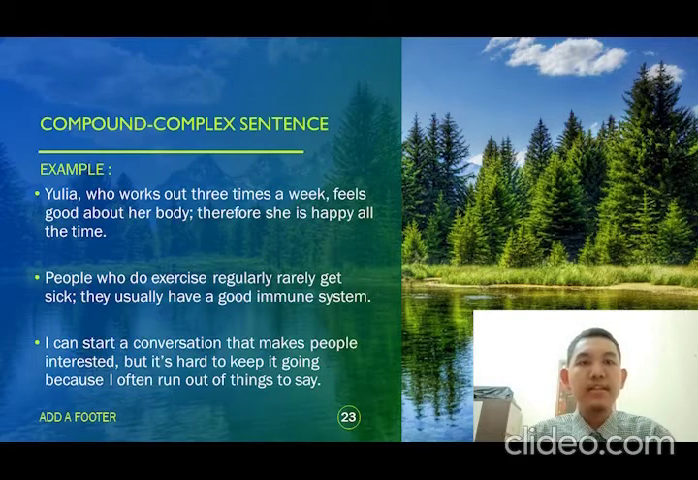The next example is: I can start conversation that makes people interested, but it's hard to keep it going because I run out of things to say. The adjective clause of this sentence is that make people interested, and the adverbial clause of this sentence is because I often run out of things to say. The first independent clause is I can start the conversation, and the second independent clause is it's hard to keep it going. And then the subordinate conjunction is because.